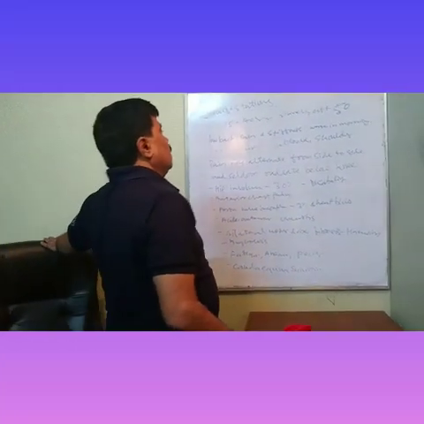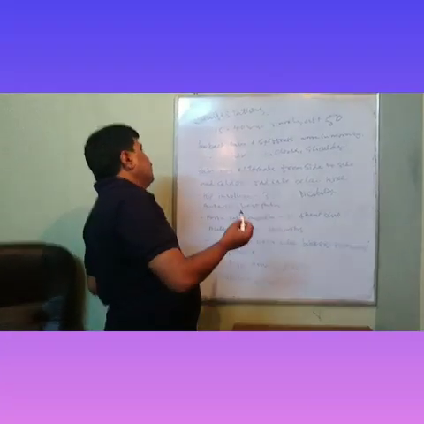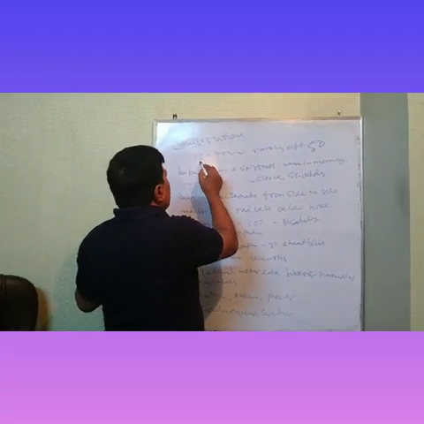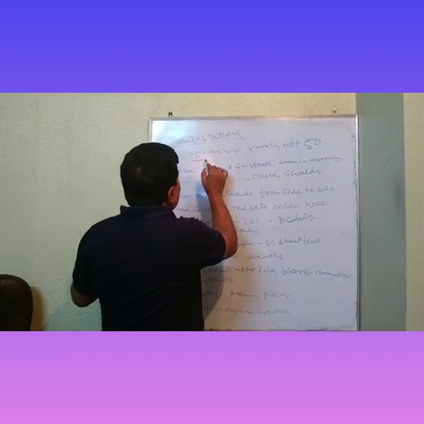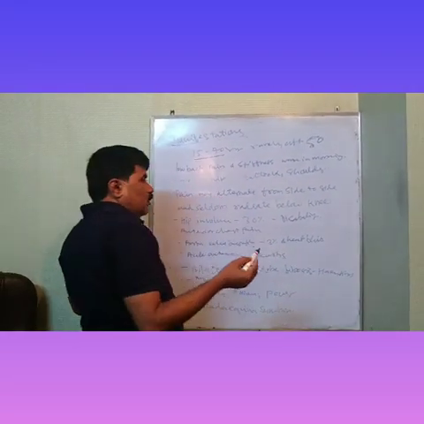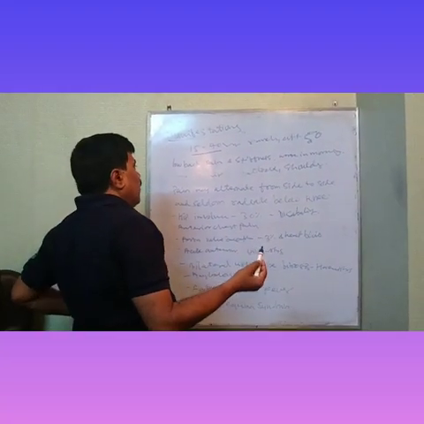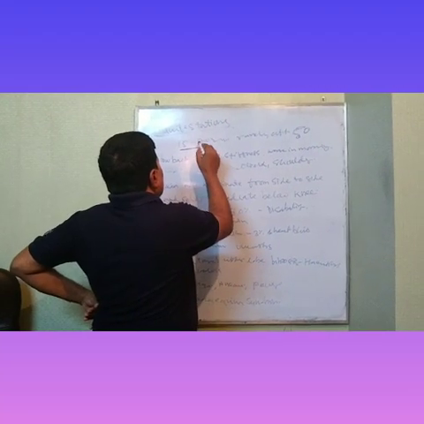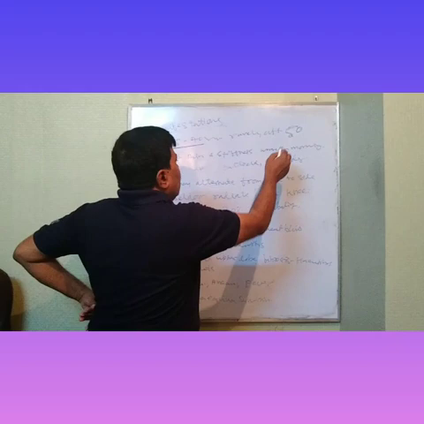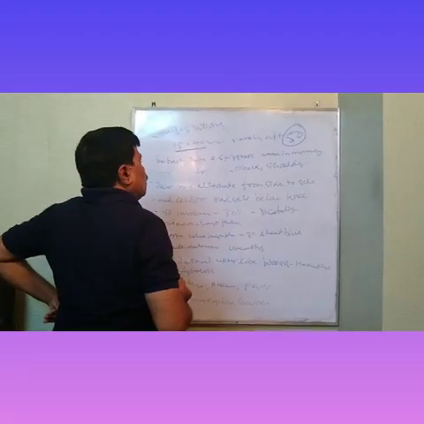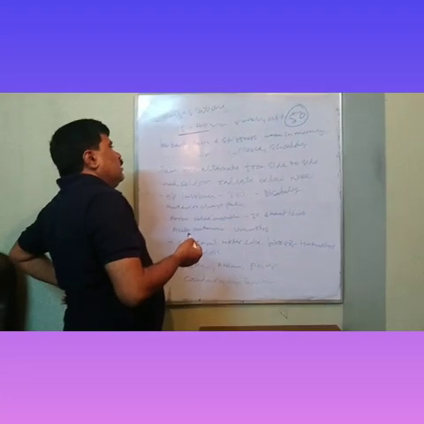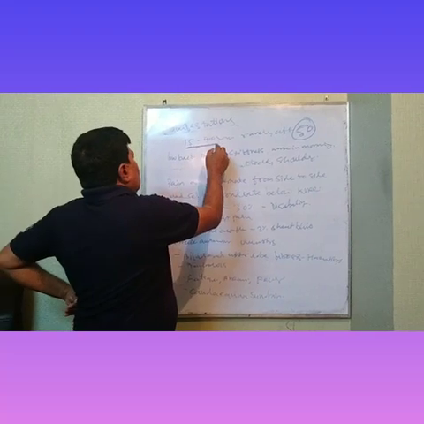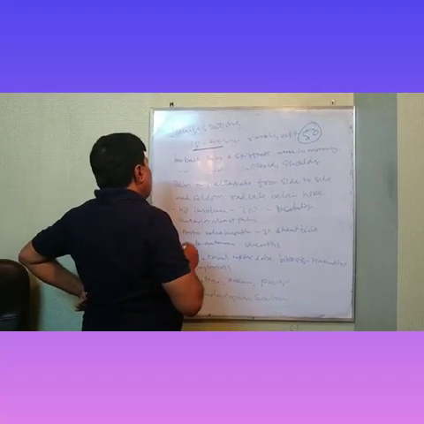In case of ankylosing spondylitis, it usually affects men of age 15 to 40. Females can be involved, but usually males between 15 and 40. Rarely after 50 do you find ankylosing spondylitis. So normally it is between 15 and 40.